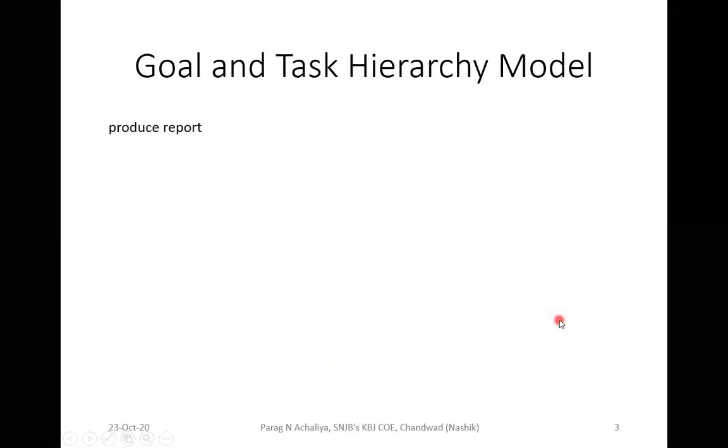How are you going to do this? This is the example we are going to study. The very first activity or the main goal is to produce the report. Yes. Then how are you going to produce the report? For that purpose, you need to gather the data. For gathering the data, you must know the book name. For which book you have to generate the report, you must know the book name.